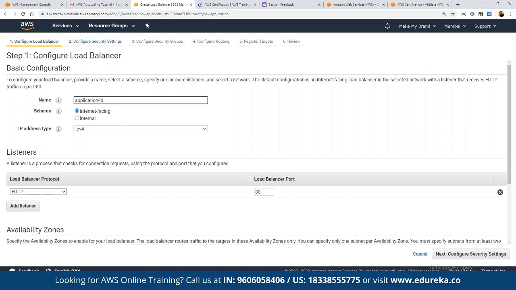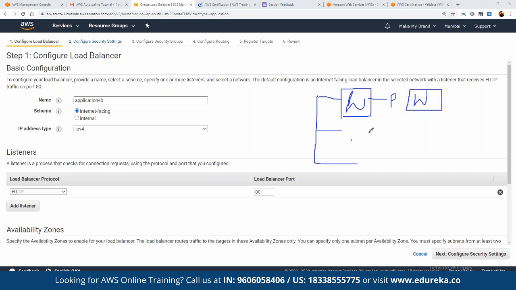Now here we can define what kind of load balancer this is going to be, internal or internet facing, which we had discussed already. Internal facing, we generally go for internal distribution of load. For example, if we are deploying a multi-tier architecture, we have our web servers that we can deploy in the public subnet, and then we have multiple application servers deployed in our private subnet. Now we want to distribute the load of web servers internally to multiple application servers and database as well. For that use case, we can use the internal load balancer that we have seen.